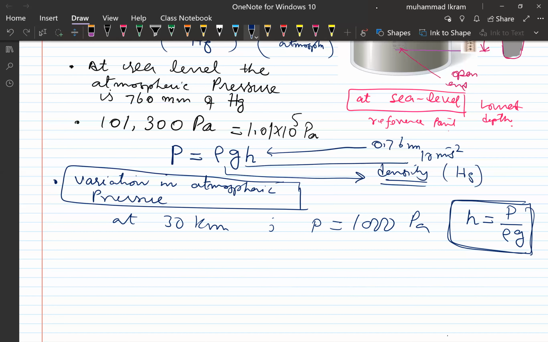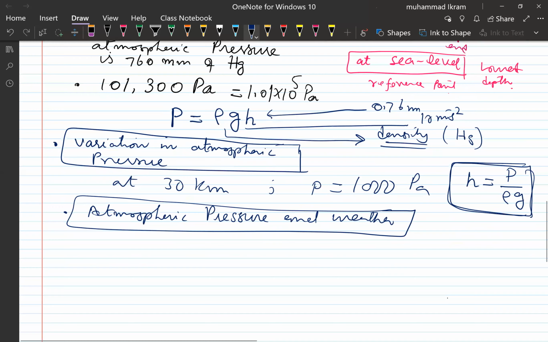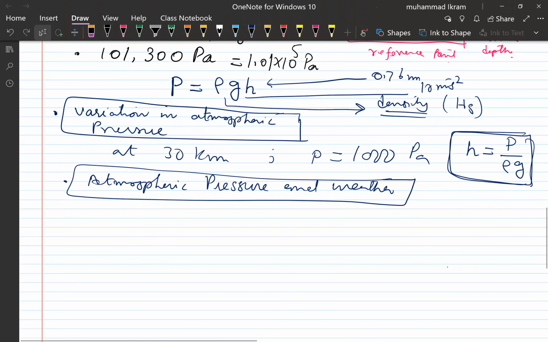Similarly, this is also very, very important in the case of what? In the case of atmospheric pressure and weather, right? Weather changes can be the cause of change in pressure. So when pressure changes at a certain or particular place, the weather also changes, right?